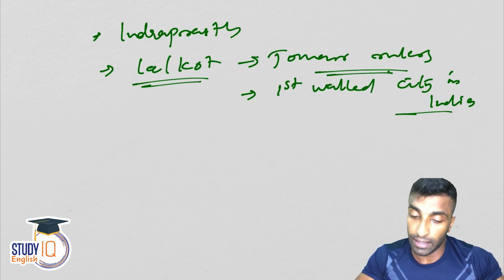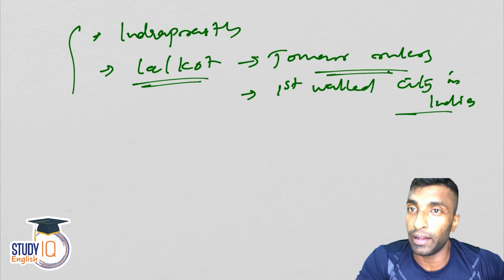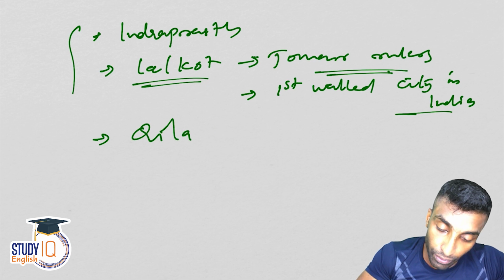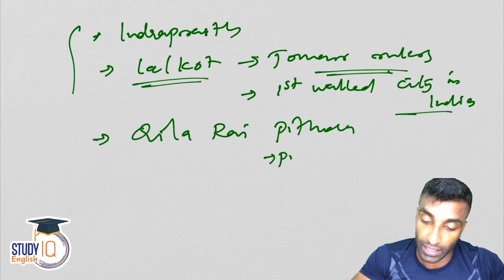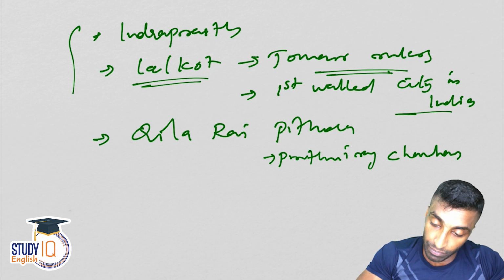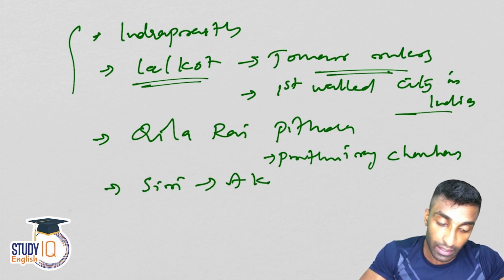Guys, let me tell you one more thing: those of you who are in Delhi, the way you name the city may be different from the way I talk about it. Next one, Qila Rai Pithora, established by Prithviraj Chauhan. And then Siri, which I have already discussed, by Alauddin Khilji.